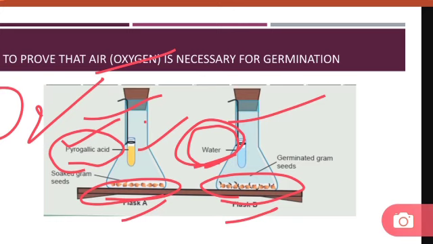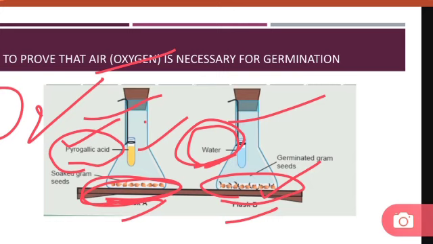After several days, what will we observe? We'll observe that the seeds in flask B germinated, but the seeds placed in flask A did not germinate. Why?